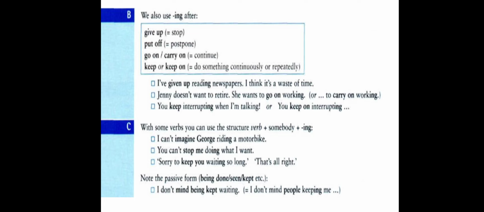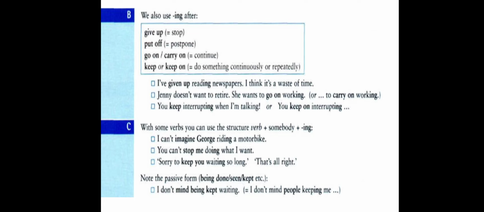Third example, you keep interrupting when I am talking. Here we have the verb keep followed by verb plus ing, interrupting. Or you keep on interrupting when I am talking. Here we have the verb keep on followed by a preposition and then interrupting, verb plus ing.